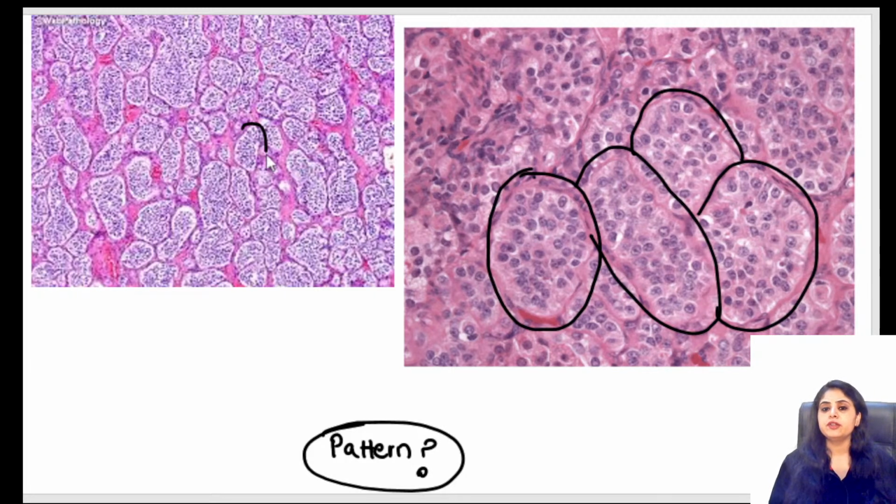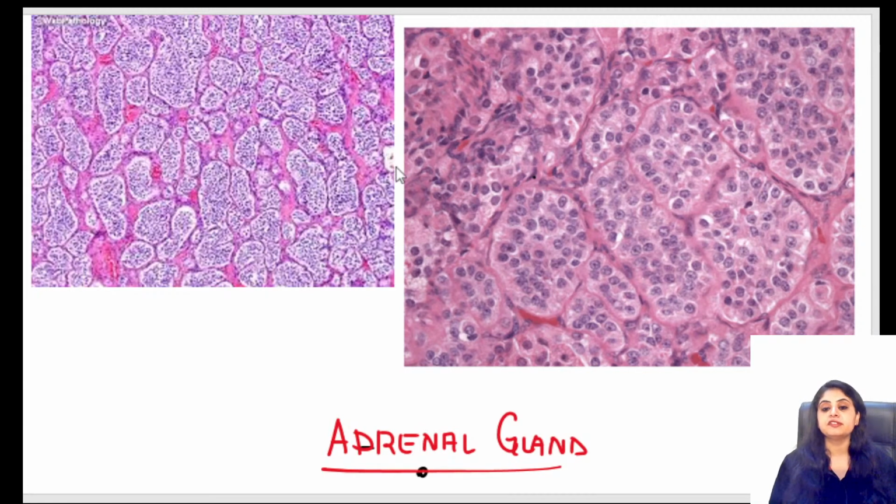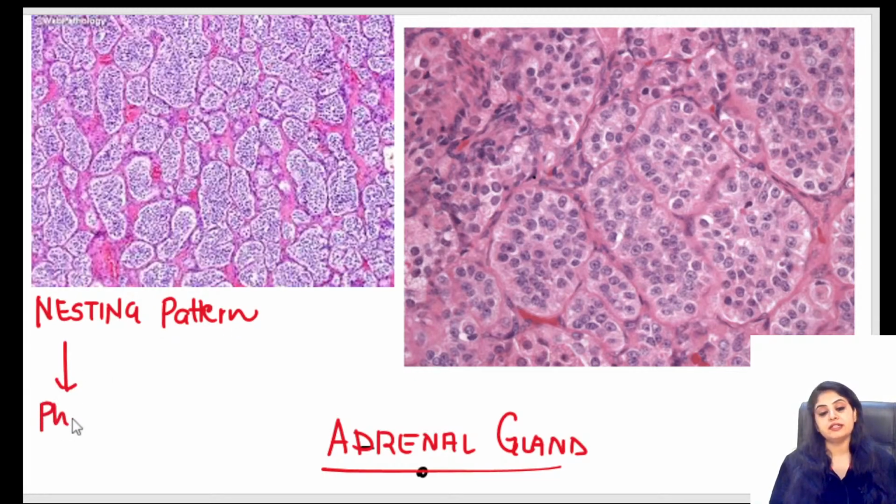That doesn't happen. For those who marked nesting pattern, you guys are right. Now, for example, I give you the history: this mass is from the adrenal gland. What is your stat answer that I get in 5 seconds? This is coming from the adrenal gland, and they will always give you this history. Earlier, I was just giving you without history for guessing purposes. Every time it will come with an adrenal gland history, and this pattern, known as the nesting pattern, is what you see in a case of pheochromocytoma. Yes, this is a case of pheochromocytoma, but this nesting pattern is given another name.